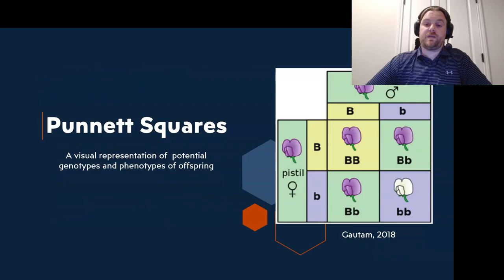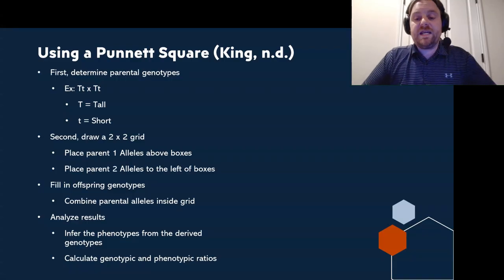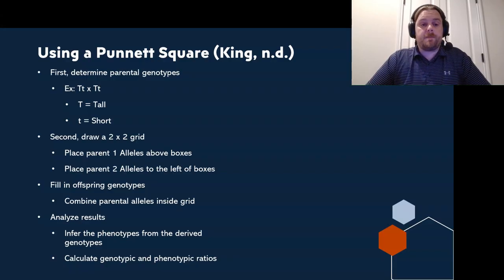flower color, obviously. We have 2 heterozygous plants here that are both purple, and we see that we receive that 3 to 1 phenotypic ratio of purple to white flowers, and we also receive that 1 to 2 to 1 genotypic ratio of 1 homozygous dominant, 2 heterozygous, and 1 homozygous recessive offspring. Now, we need to know how to utilize a Punnett square, often because it shows up on your AP exam.